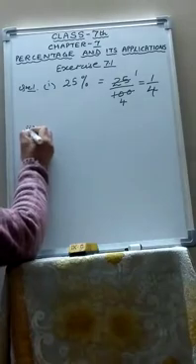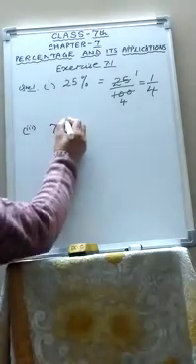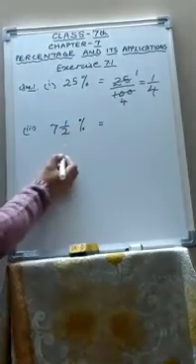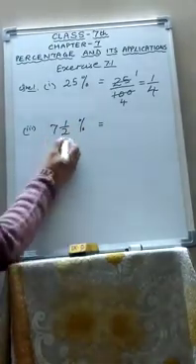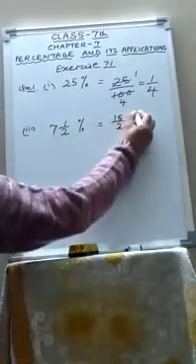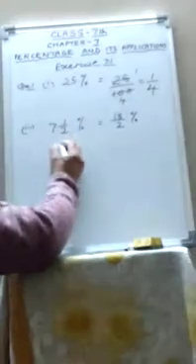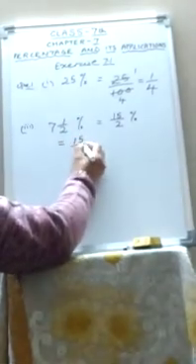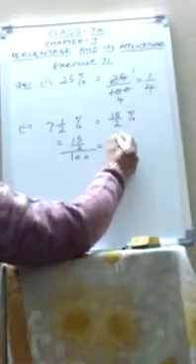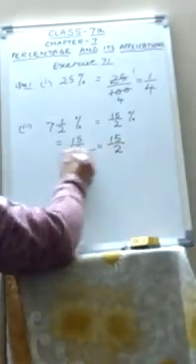Similarly, I would like to do now the third part, 7 and a half percent. First of all, convert this mixed fraction into an improper one. 2 sevens are 14 plus 1, 15 upon 2%. Now 15 upon 2% means 15 upon 2 upon 100. Now how do you divide fractions?